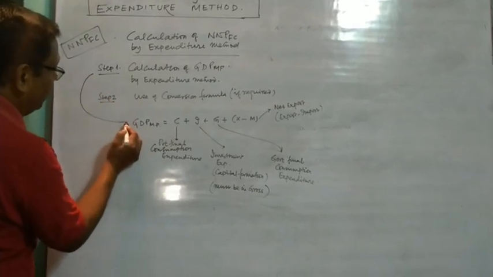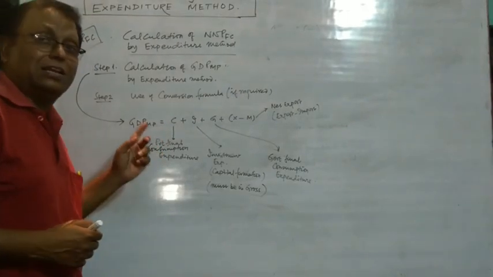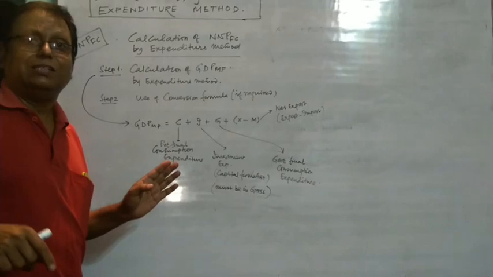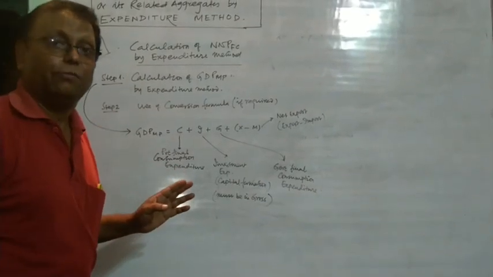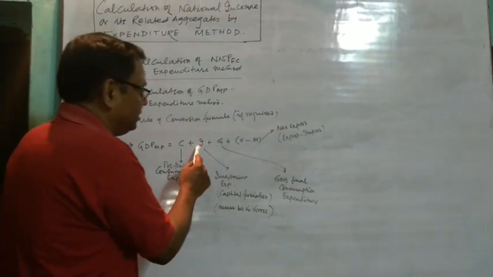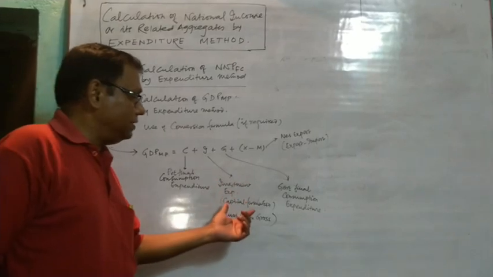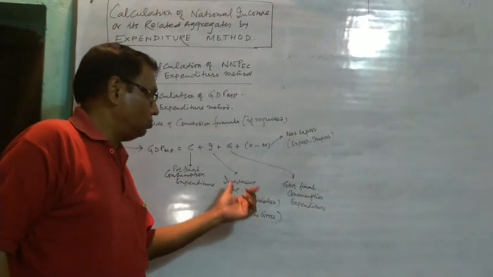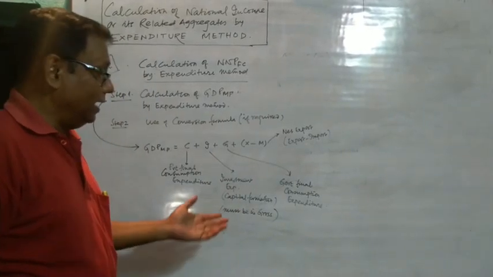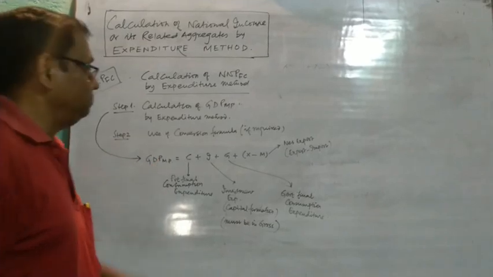C stands for private final consumption expenditure, which you will clearly find in your numericals. I stands for investment expenditure. Investment means capital formation, and it must be gross; only then will we get GDP-MP.